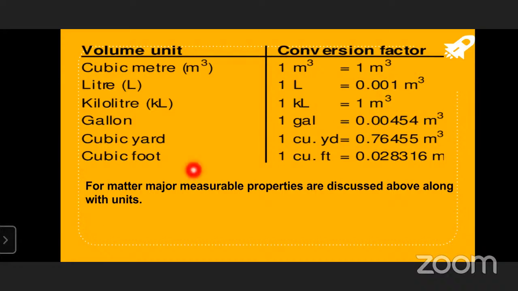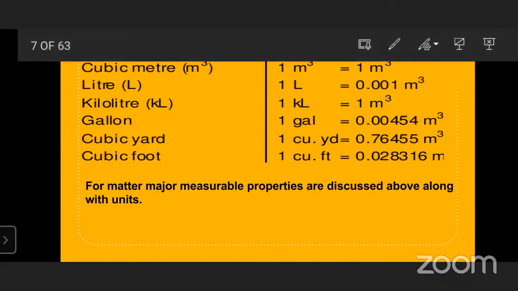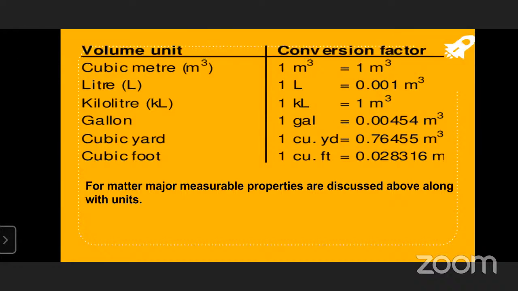For matter, the major measurable properties are discussed: pressure, temperature, as well as volume. In which units we need to measure, what the unit conversions are, and how we have to measure pressure, temperature, and volume. Okay, children. Okay, fine. Then let's see the next slide.